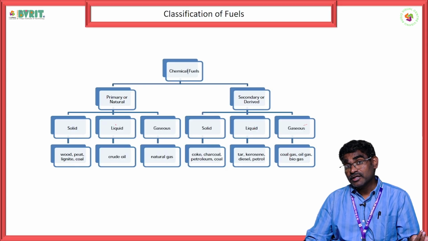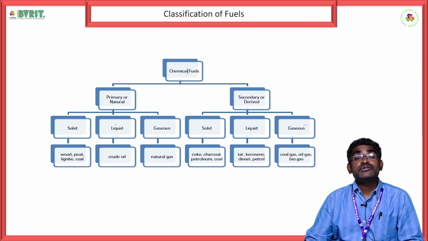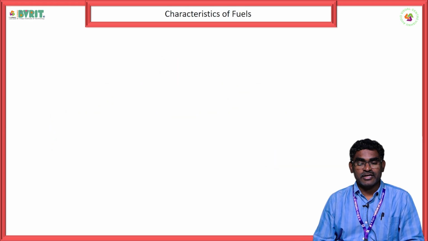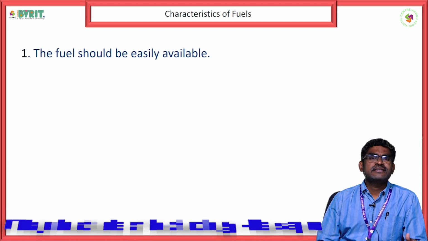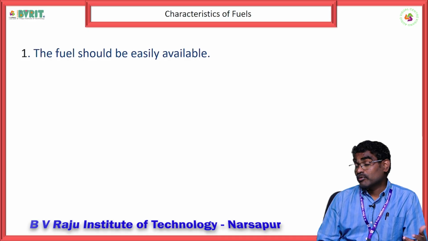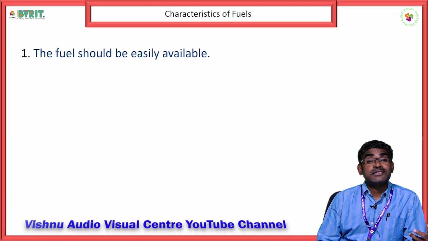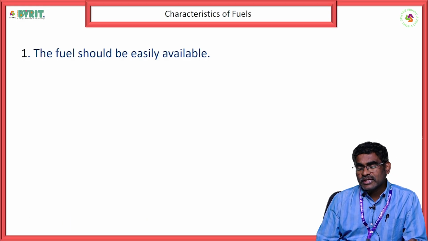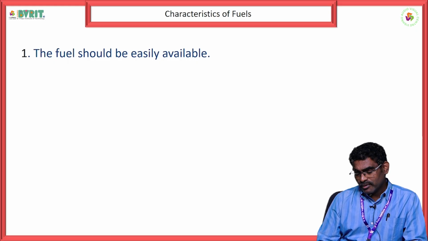It may liberate energy, but all the liberating species don't work as a fuel here. So there are certain characteristics for a fuel. What are the characteristics we will see now. The first is that the fuel should be easily available. For example, coal is easily available, no extra process is required, simple extraction and usage. So coal is considered as a primary fuel and it is available easily.